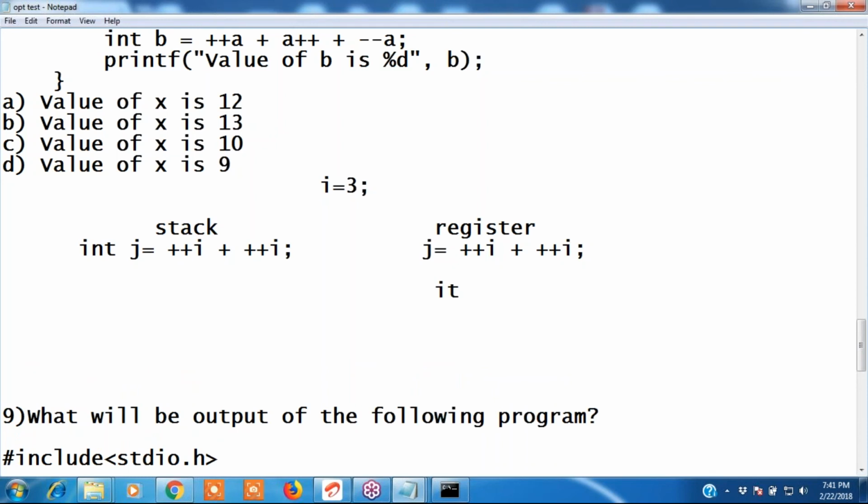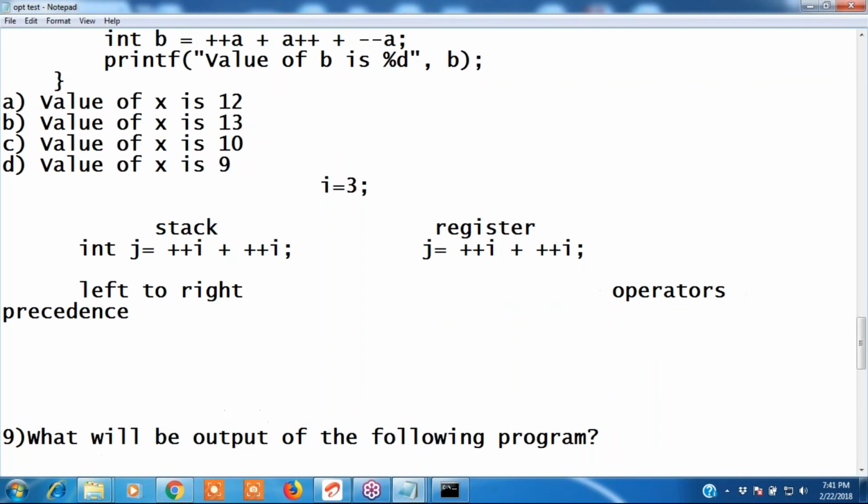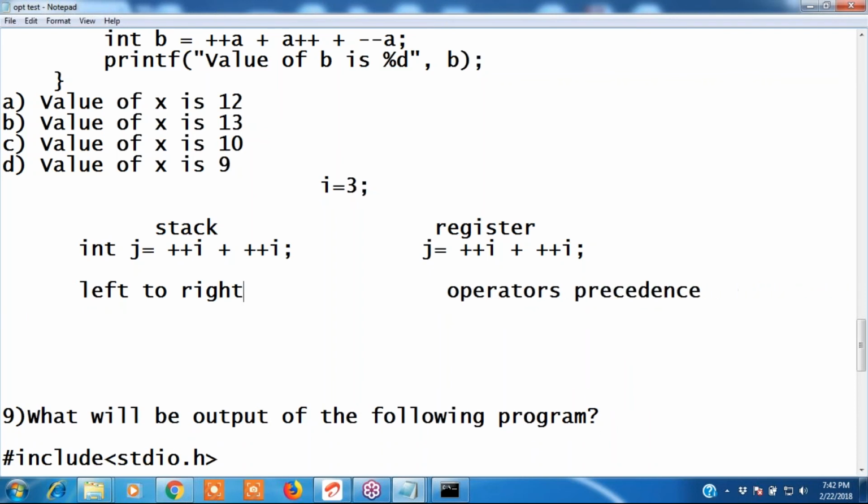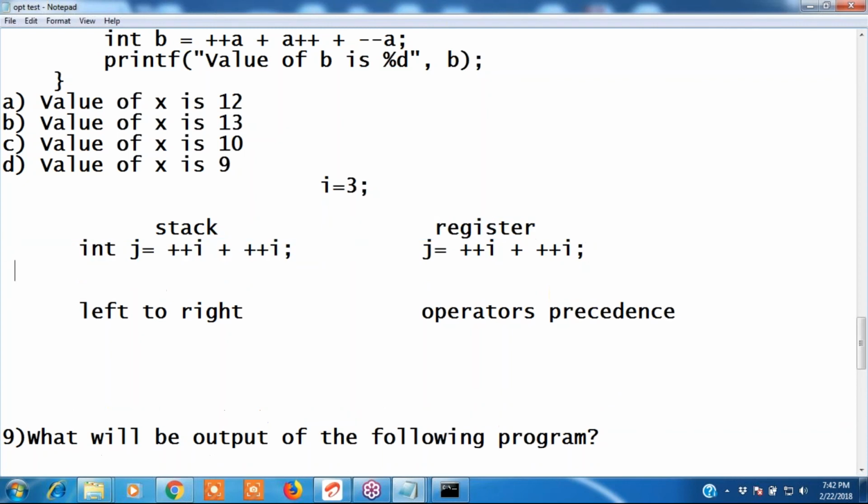Stack evaluation doesn't follow operator precedence, but it evaluates from left to right. So taking left to right, first plus I gives 4, then plus I gives 5. Here it takes 9.